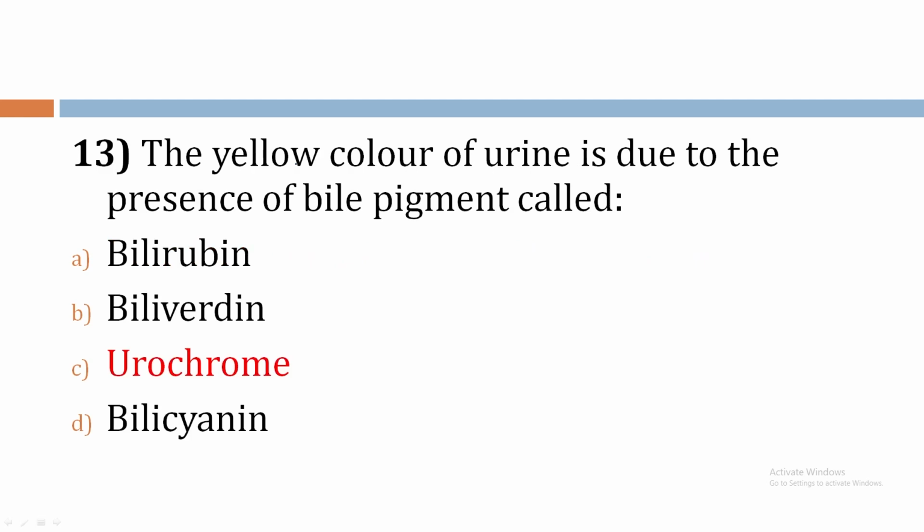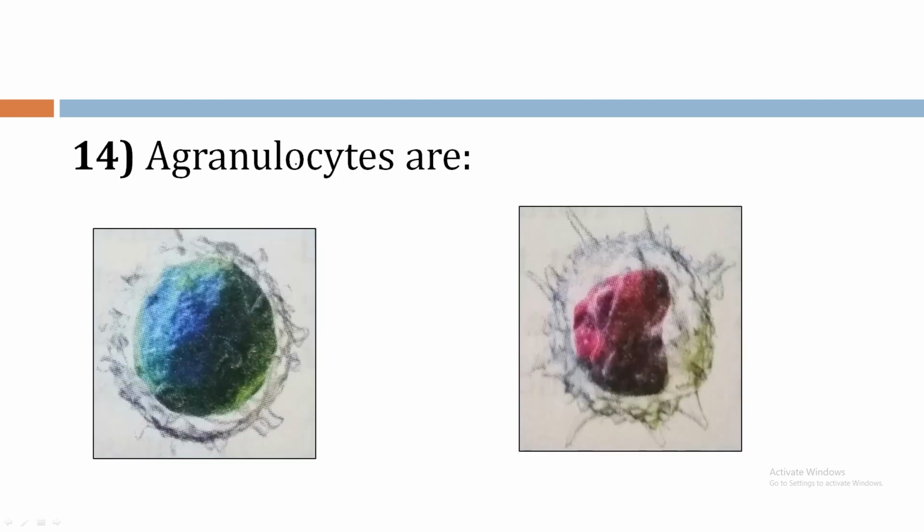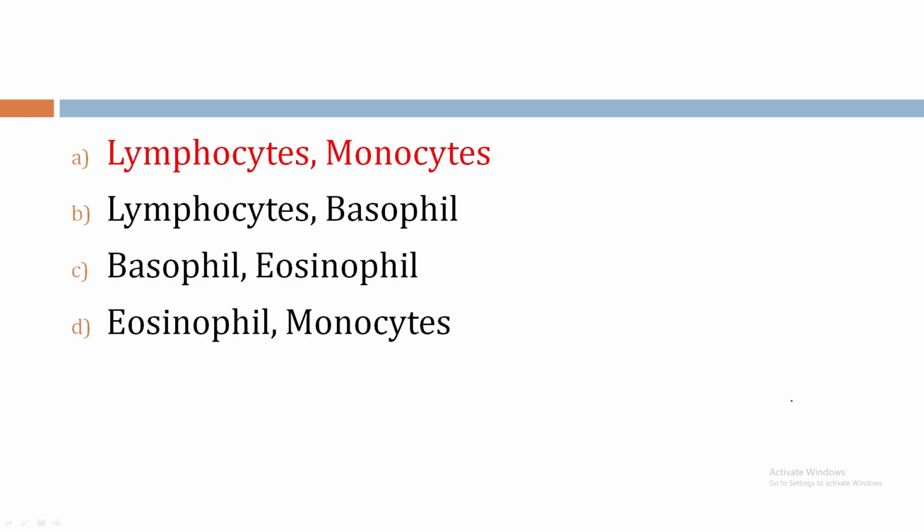13. The yellow color of urine is due to the presence of bile pigment called urochrome. So urochrome is the pigment which is associated with urine. 14. Agranulocytes. Identify. This is the type of WBC which contains a large nucleus and this WBC contains horseshoe shaped nucleus. So this is lymphocyte and this is monocyte. So answer lymphocytes and monocytes.